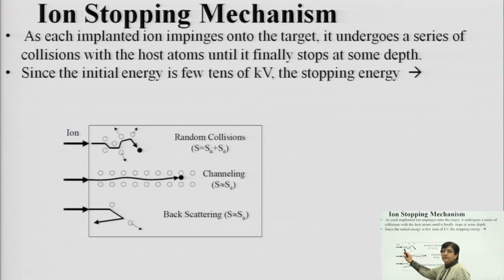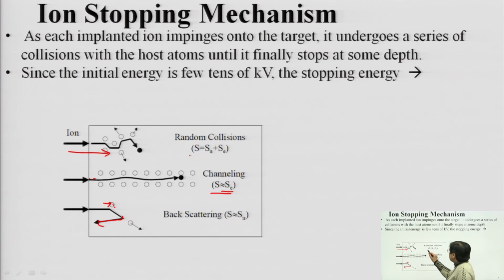These are the ions which are striking or penetrating at high energy. The lighter ones, this is the channeling, we are having these differences. Suppose there are interstitials, so these ions will automatically penetrate deeper. This is basically electronic stopping, and there can be back scattering also. It collides with the host atom and gets back scattered. So, these are the ways in which the atoms will move.